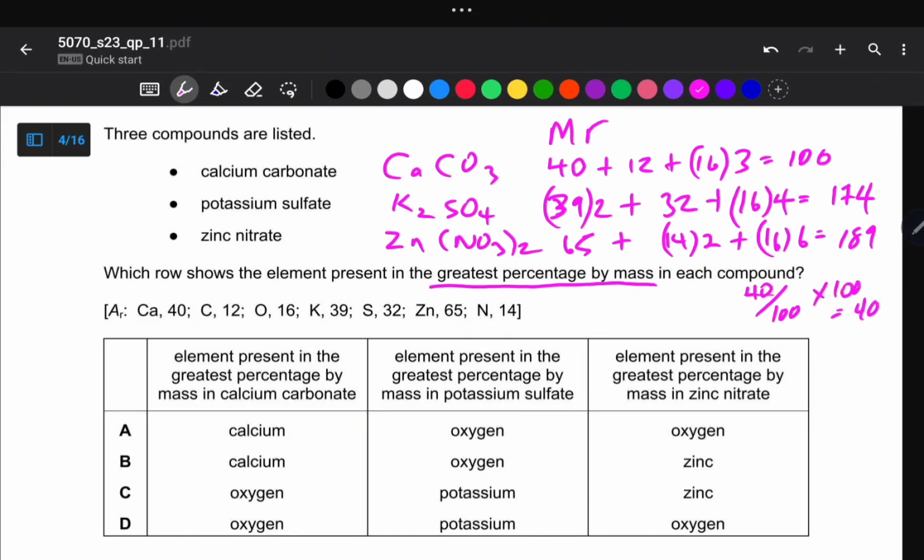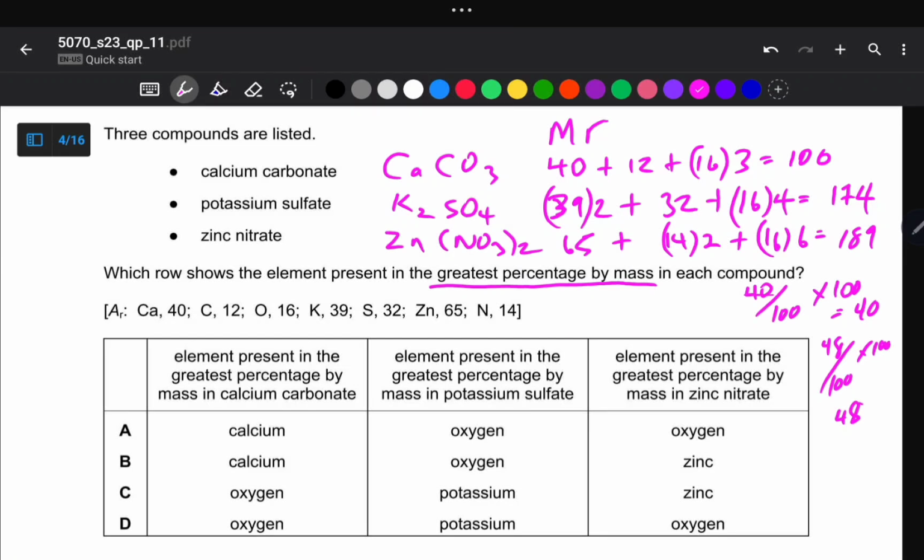Are we together? And then we go for oxygen. So oxygen in calcium carbonate is 16 by 3 to give us 48 over 100 multiplied by 100 to give us 48%. So for calcium carbonate, oxygen is the element greatest in percentage by mass.